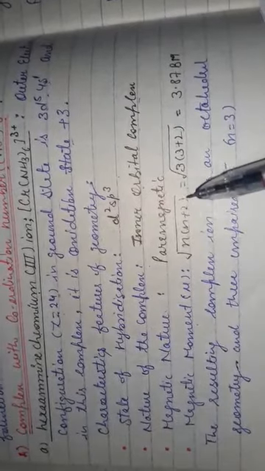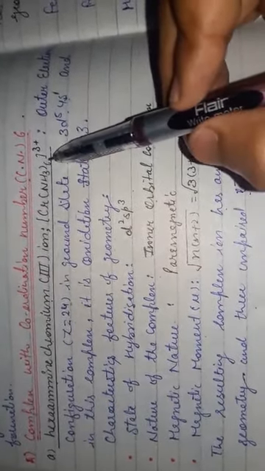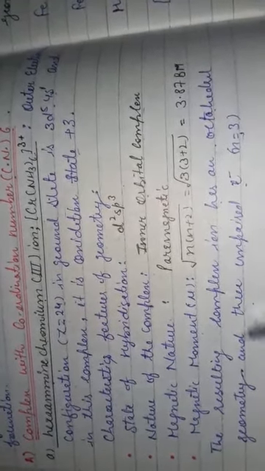Here n is the representation for the number of unpaired electrons. The resulting complex ion has octahedral geometry and 3 unpaired electrons. You can identify the coordination number 6, which gives octahedral geometry.